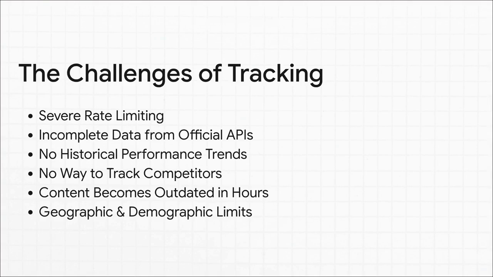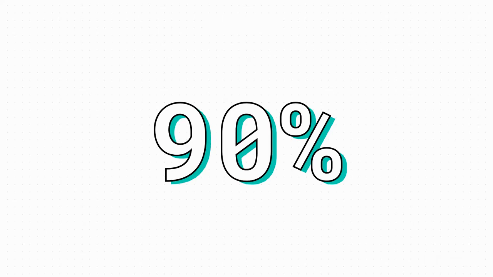And here are the bricks in that wall, the technical reasons why it's so high. First, Instagram has something called rate limiting, which basically just stops you from searching too much too fast. On top of that, the official data is incomplete, you can't see historical trends, and forget about tracking competitors. Any little insight you do manage to find is basically useless in a matter of hours. So what's the result of all that? It means that a whopping 90% of all hashtag research out there is based on information that's incomplete and already out of date. We're talking about strategies built on a foundation of sand.